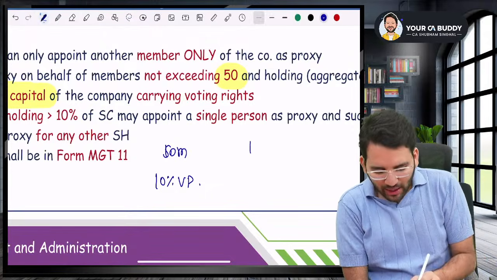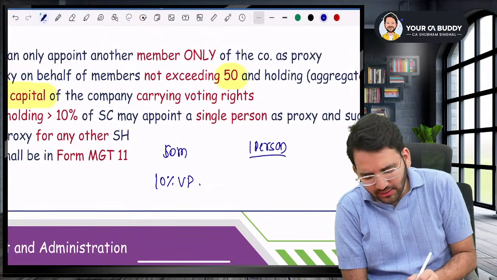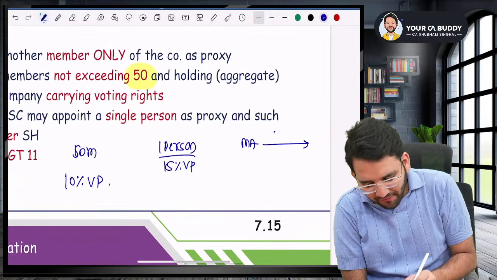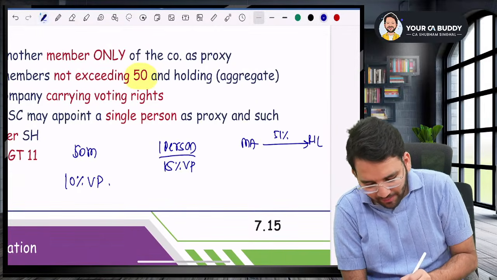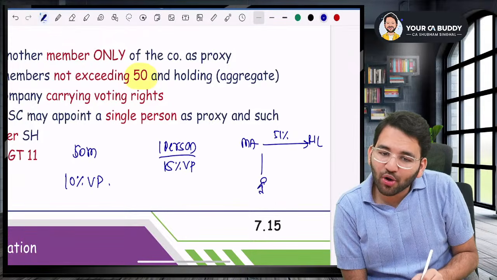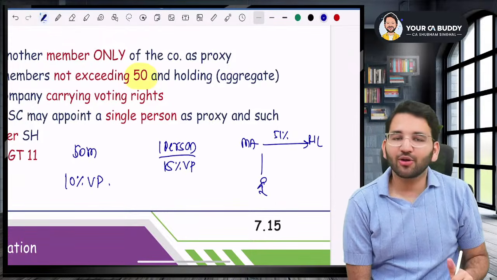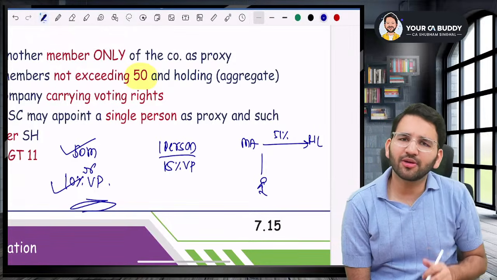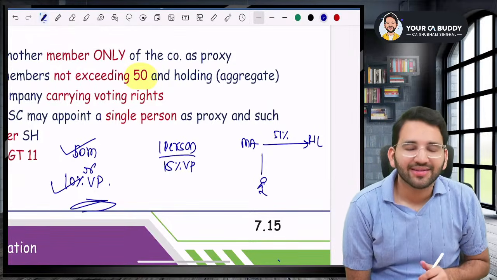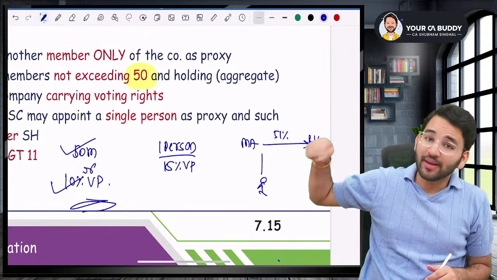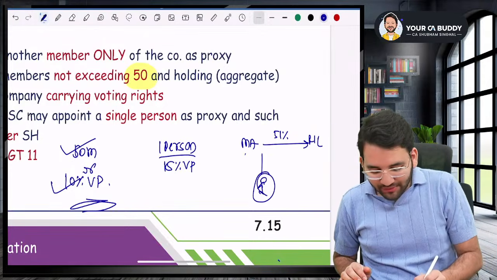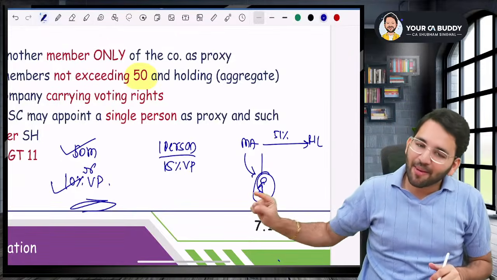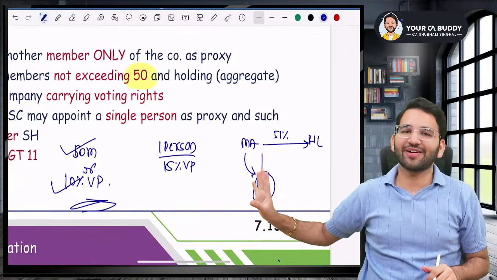But sir, what if there is one person who has 15% voting power? For example, Mukesh Ambani holds 51% of Reliance, for example. He wants to appoint a proxy. How will he appoint, sir? Because you said you can become proxy for maximum 50 members or maximum 10% of voting power. Sir, in that case, if a single member is holding more than 10%, you can become proxy for that member, but then you cannot become proxy for any other member. You can become proxy only for Mukesh Ambani, not for anyone else.